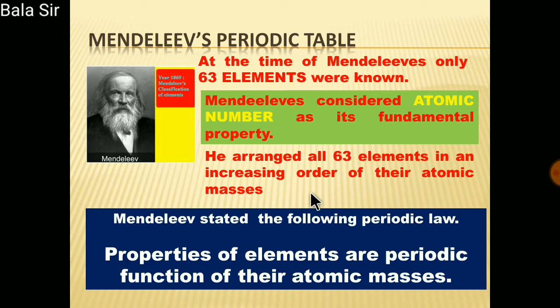Mendeleev organized the periodic table on the basis of chemical and physical properties of the elements. These were the molecular formulae of hydrides and oxides of elements, melting points, boiling points, and densities of the elements and their hydrides and oxides. Mendeleev found that elements with similar physical and chemical properties repeat after a definite interval. On the basis of this finding, Mendeleev stated the following periodic law.